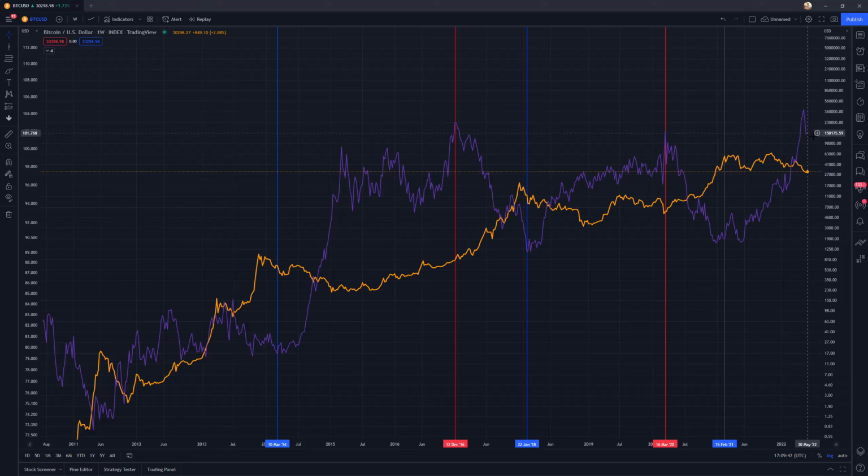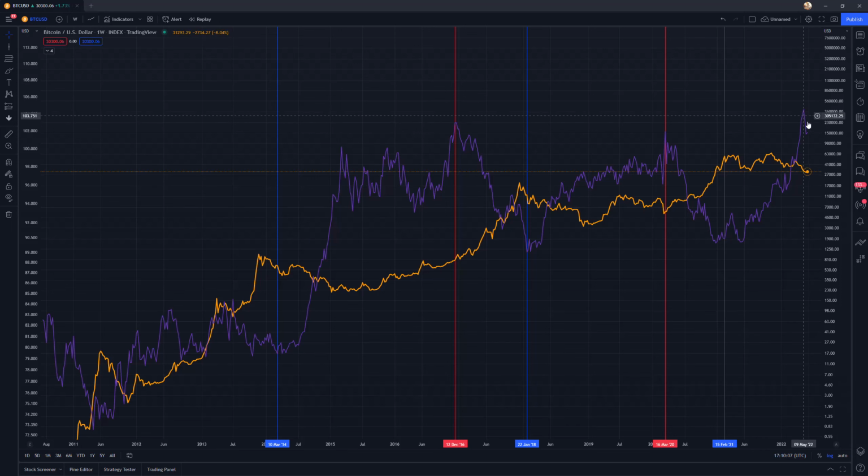If DXY is coming all the way back down, then that could set up Bitcoin very nicely because of that inverse relationship, right? Every time DXY had a peak, we can see how that was followed by a Bitcoin rally, right? So if we can see some sort of peak here at 104, that would be very, very nice for crypto and Bitcoin and Ethereum.